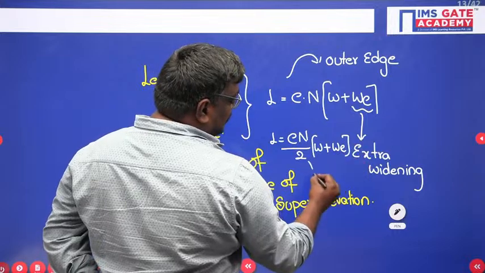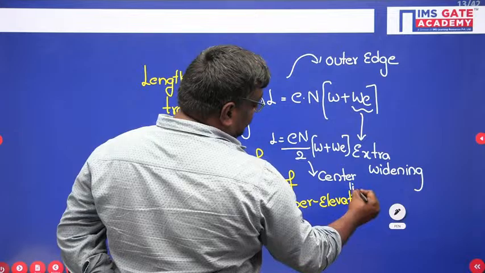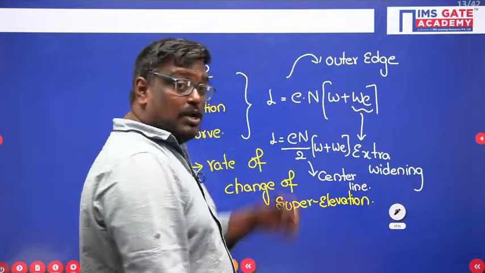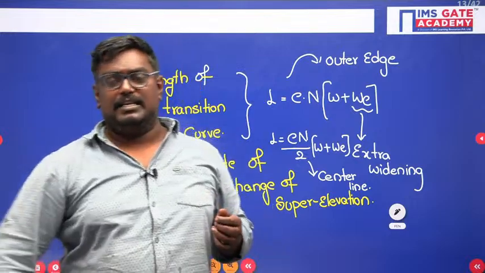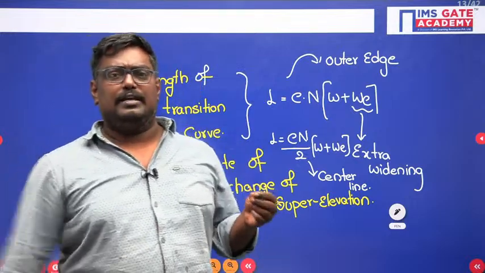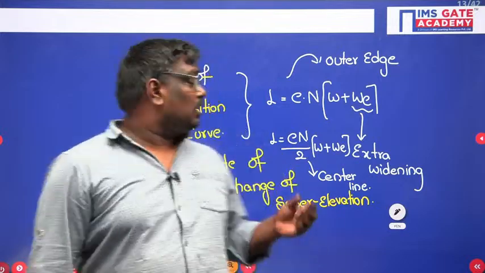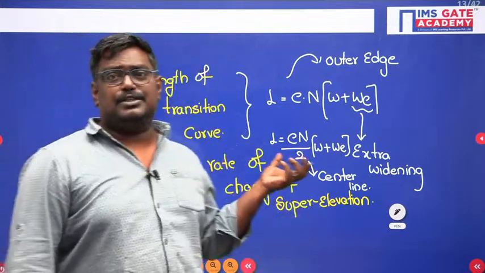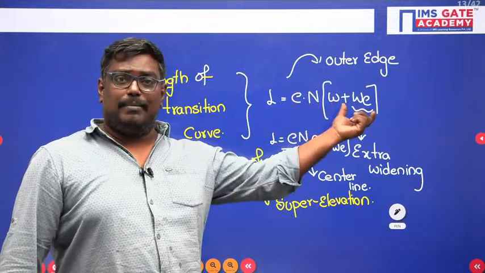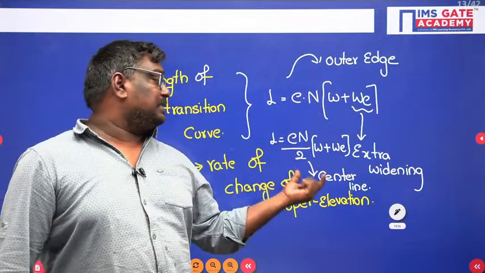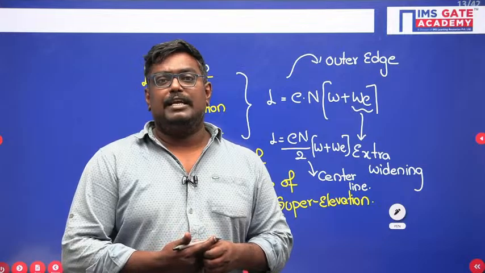About center line. Now see, students, the value of N depends upon rolling, plain terrain and all. Plain it is 150, rolling we can take 60, hilly or anything we can take 60. So what is the length of the transition curve based on rate of change of super elevation? It is EN(W + We). If it is about center line, EN/2 (W + We), where W indicates the extra widening.